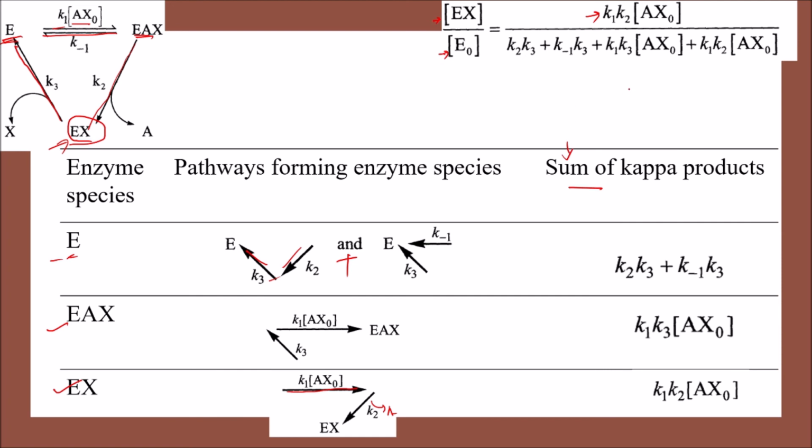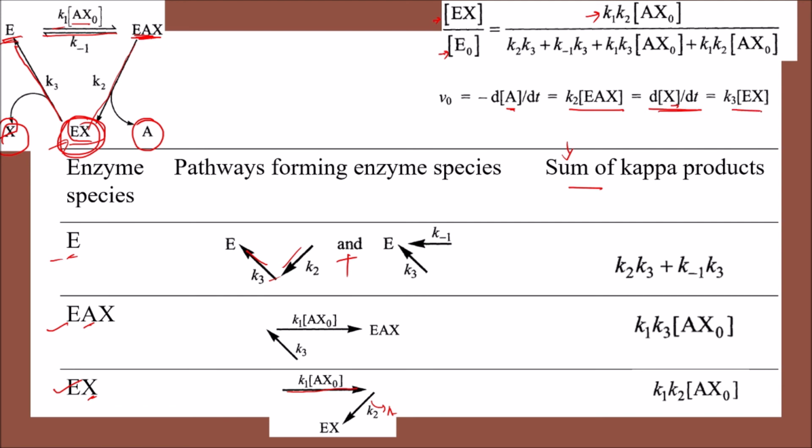Here another thing is that we have two products. One is in the form of A and another in the form of X. So what will be the velocity for these two? Here the velocity for the formation of A will be K2 into EAX, which is this one. This will be the substrate for the formation of A. Whereas for the formation of this particular X, EX is the substrate. So here the rate of formation of X will be K3 into EX.